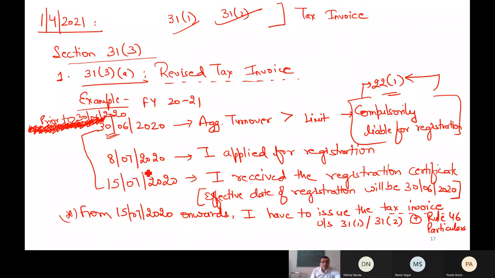But what about this period? Starting from 30th June till 14th July. During this period, I know that I will be treated as registered later on when I get this certificate. But during this period, there were no legal obligations on me to follow the same particulars. Am I right or not?